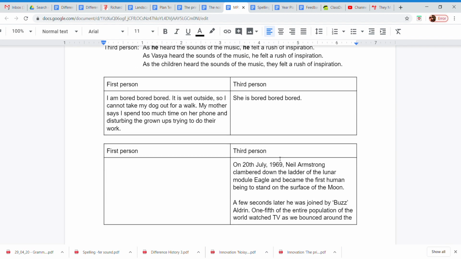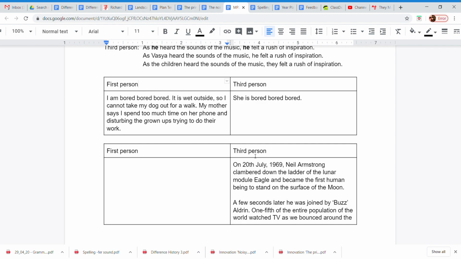Now try it yourself. I've given you a bit of text here. This time it is in the first person. I want you to try to convert it into the third person. So for example, this text starts with, I am bored, bored, bored. You're going to change that to the third person by saying, she is bored, bored, bored. I want you to continue the story here in the third person.